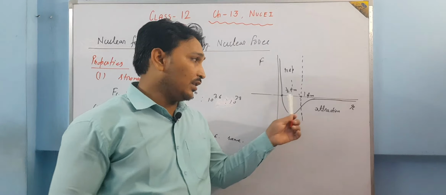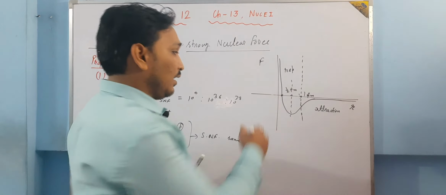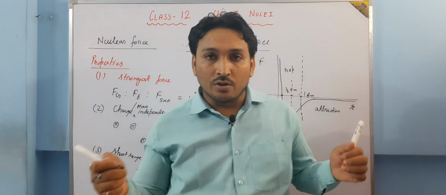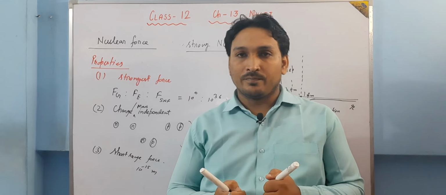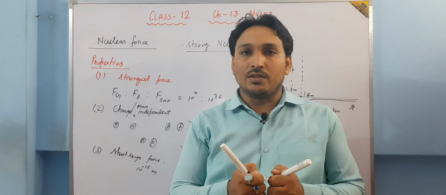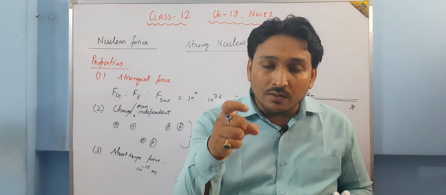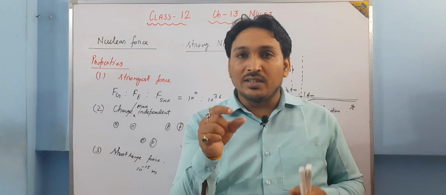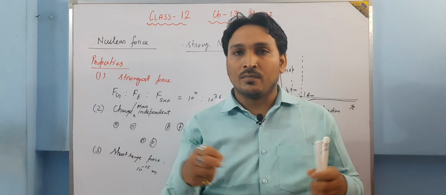What this graph shows is that here it is of attraction, and here it is of repulsion. What does it mean? Protons and protons are attracted by this force. Proton and neutron are attracted by this force. But when the distance between these particles becomes very small, they start repelling each other.